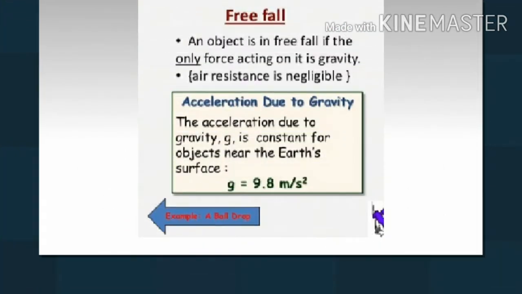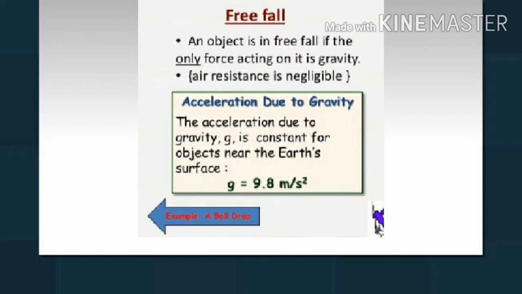Free fall. Let us try to understand the meaning of free fall by performing this activity. Take a stone, throw it upwards. It reaches a certain height and then it starts falling down. We learned that the earth attracts objects towards it. This is due to the gravitational force.